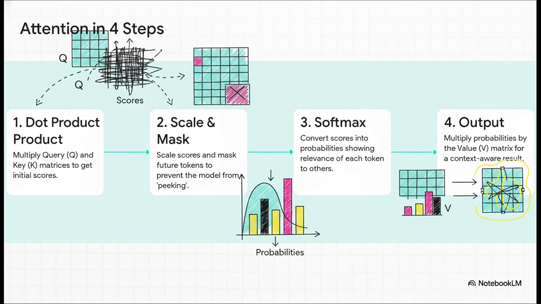So let's just walk through that one more time. The model multiplies queries and keys to get those raw relevance scores. It scales them down a bit, then softmax turns them into that attention budget. Finally, it uses that budget to create a weighted average of all the value vectors. What comes out the other side is a brand new vector for each token, but this one is now super enriched with context from everything else. And that context-rich vector is what the model uses to make its next prediction.